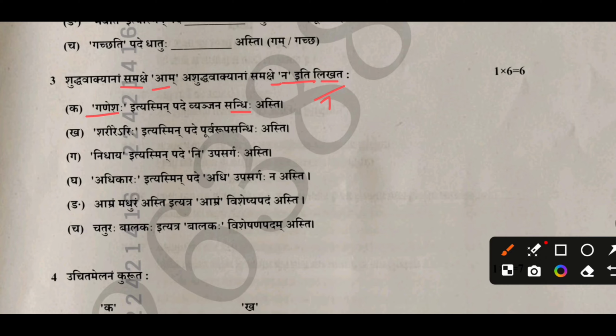And second, you have to use aam, satyam. Prefix asti. So third, you have to use aam, satyam. Adhikarya adi prefix nasti. So fourth, you have to use na. And fifth, you have to use true. Chatura balaka adjective asti. So you have to write aam. False.